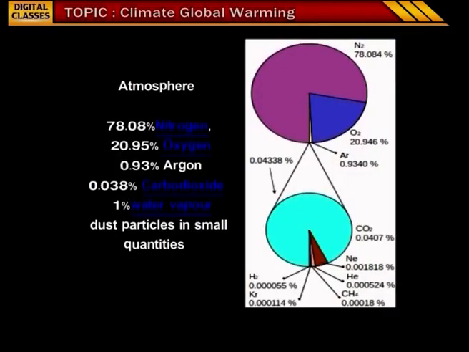Children, observe this image. Here we will try to understand what is the composition of atmosphere. Atmosphere is the composition of nitrogen, oxygen, argon, carbon dioxide and neon, helium, methane, hydrogen in small quantities. The composition of nitrogen in the atmosphere is 78.08% and atmosphere composes 20.95% of oxygen. There is 0.93% of argon and 0.038% of carbon dioxide, 1% of water vapor, dust particles in small quantities.